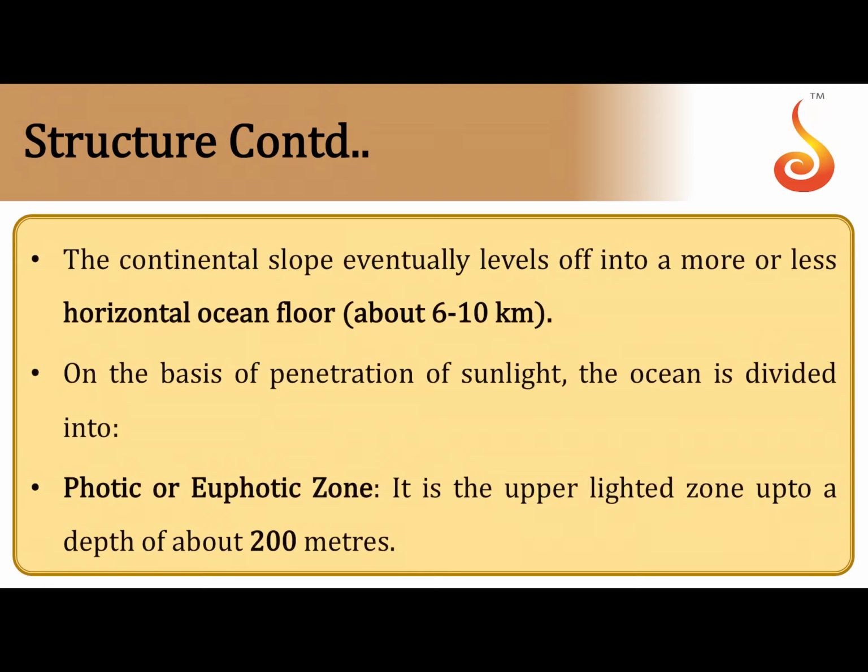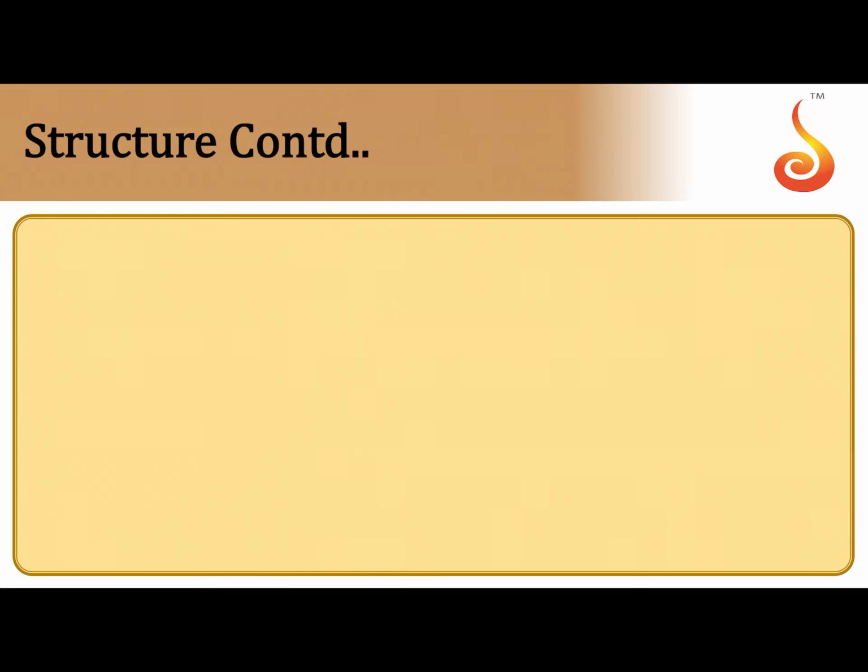And then the continental slope eventually becomes flattened to form the horizontal ocean floor, that is the floor of the ocean, which may be about 6 to 10 kilometers in depth. And how do we classify the different regions of the ocean depending upon how much light penetrates? The first zone is referred to as the photic or the euphotic zone, which is the upper, well lit zone, up to about 200 meters.